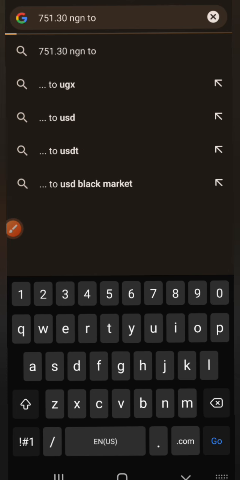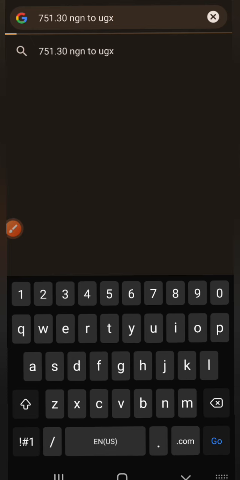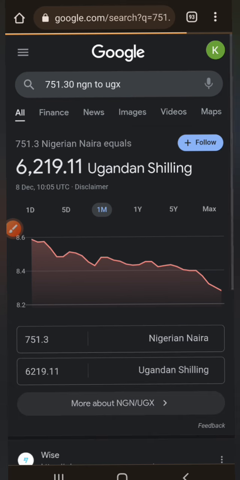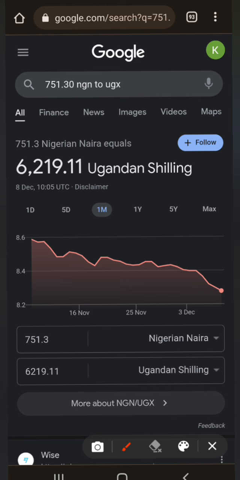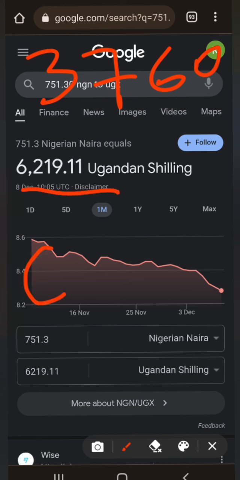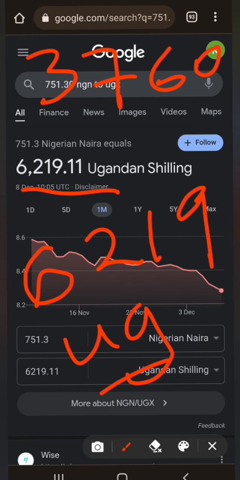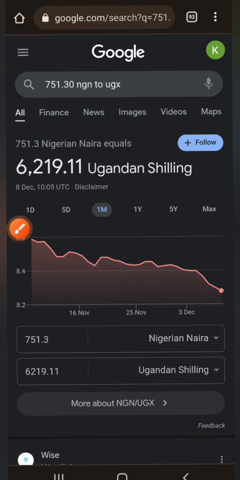I want to change it to UGX, right? And click search. Let me show you something. Whereas in Uganda we are buying 1 USDT at 3,760, Nigerian people are buying it at 6,219 Ugandan shillings, right?